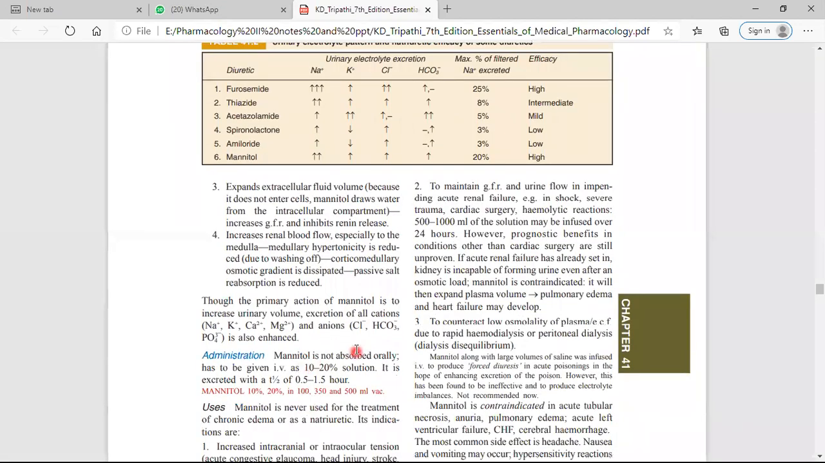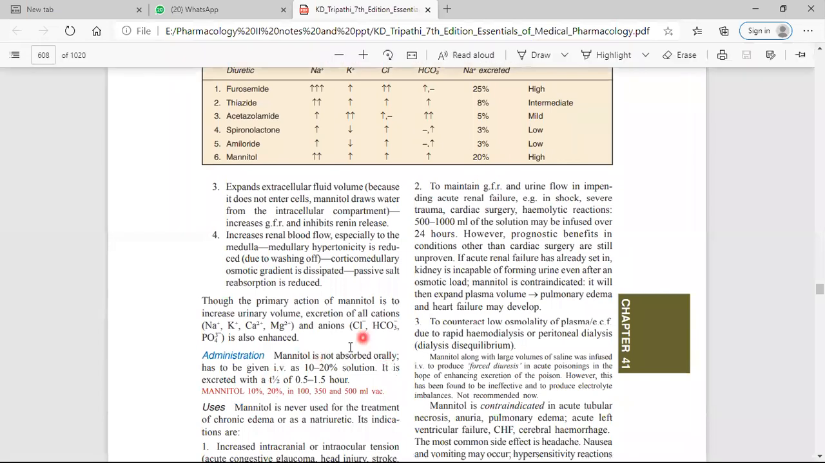Administration, this is also important. It is not absorbed orally. It is given by the IV route. What are the uses?